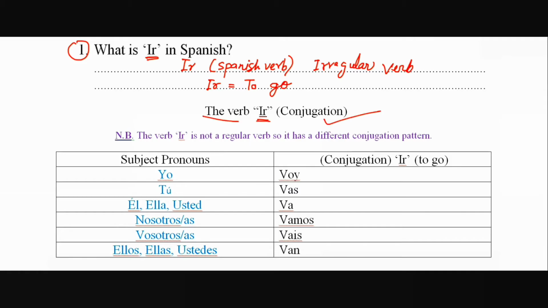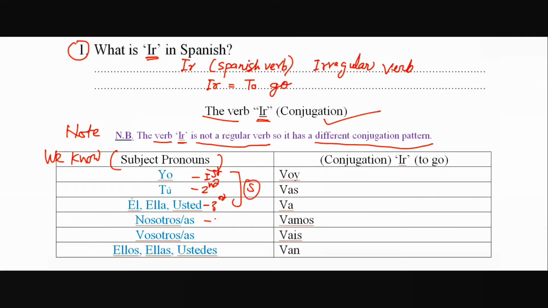Now come to the verb ir. See the conjugation. And I told you already that ir is an irregular verb. So conjugation pattern is important here. About subject pronoun we know first person, second person and third person singular. Again first person, second person and third person plural. That means we have to find 6 conjugations and learn.